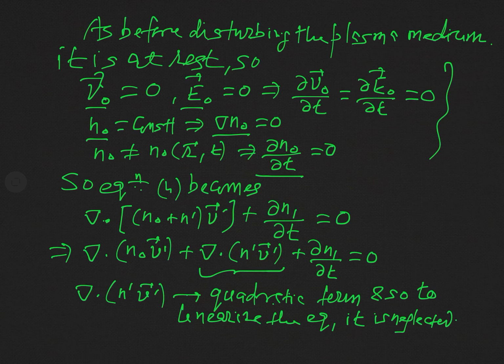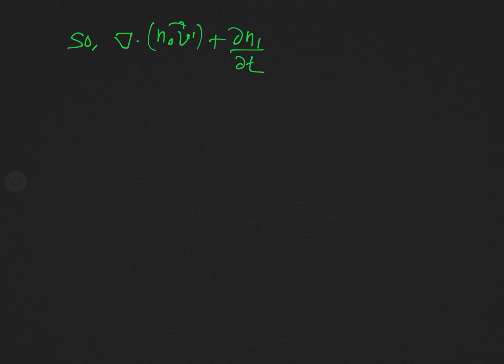When we neglect this quadratic term, what will our equation be? This equation will simply be del dot, that is divergence of, n naught v dashed, plus del n1 by del t.